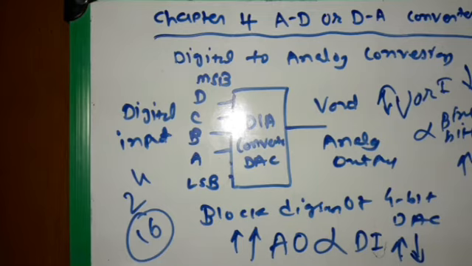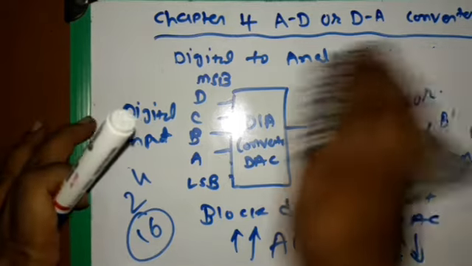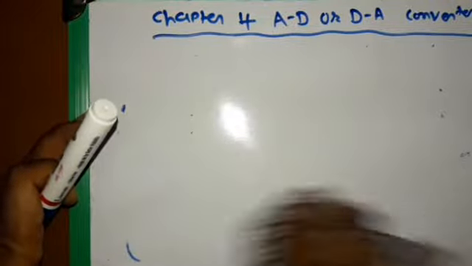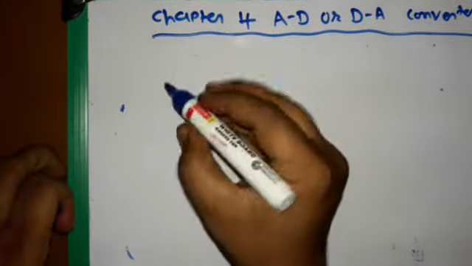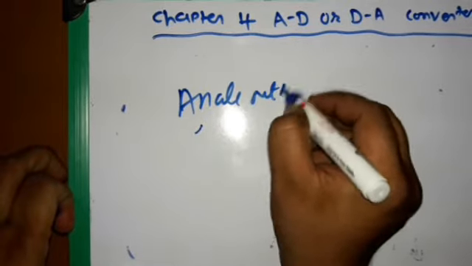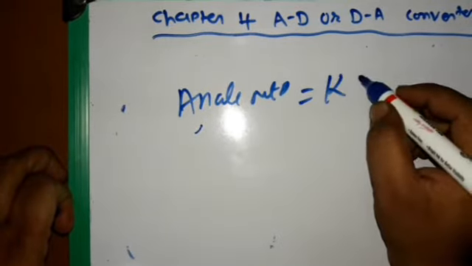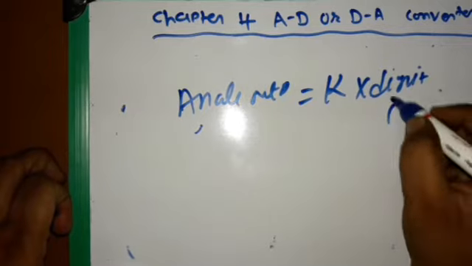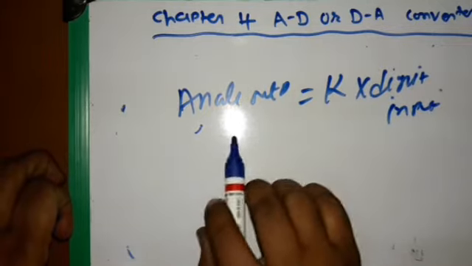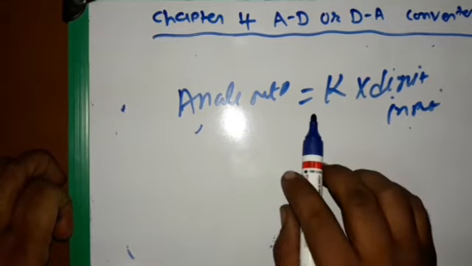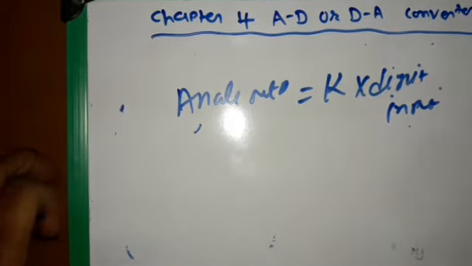Now the analog output voltage is proportional to the input binary number. So we can say that our analog output is equal to K times the digital input, because analog output is proportional to digital input, which means that we take K as a proportionality factor, and this value is constant for any particular digital to analog converter.